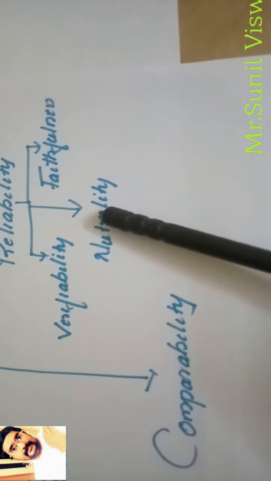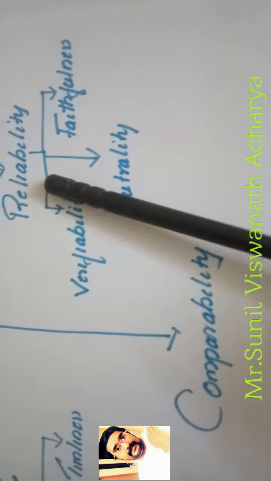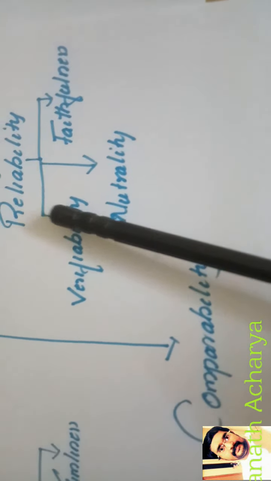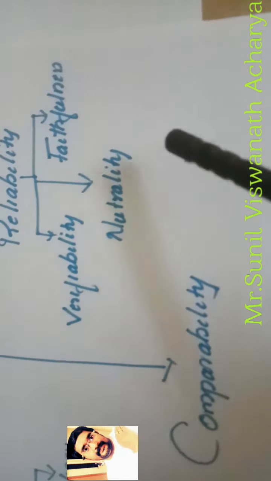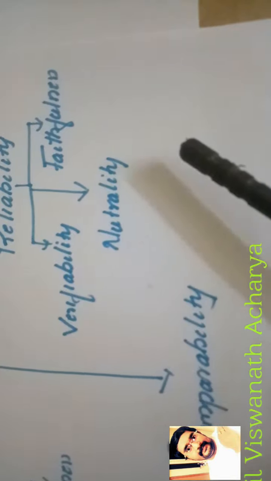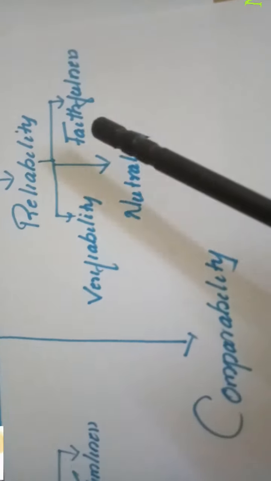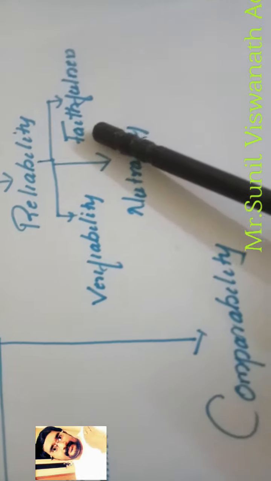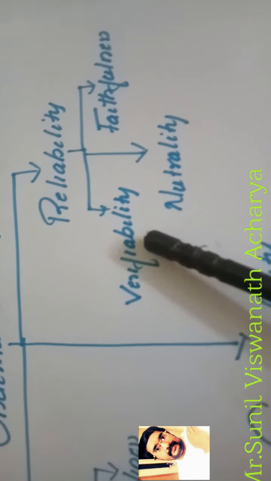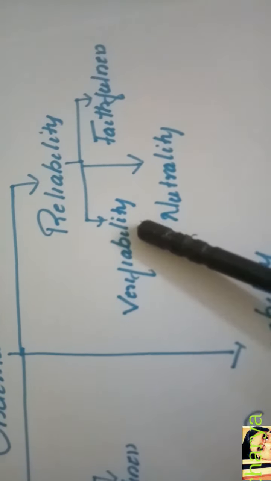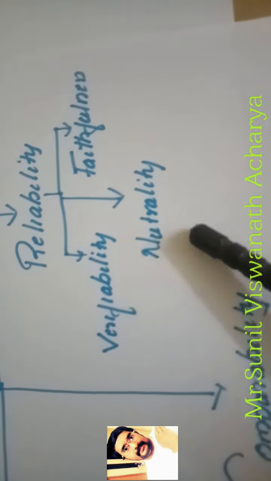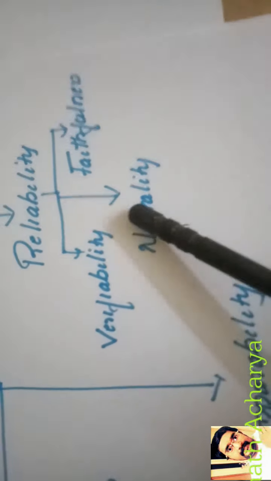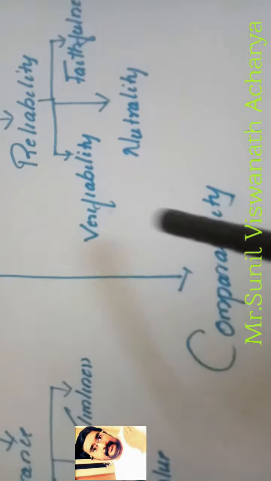If these three conditions are satisfied, then we can say that accounting information is reliable. That means it should be completely free from bias and errors. The information given should be believable and verifiable. Verifiable means there must be evidence to check, and it should be neutral in the sense that it is not exaggerated information. So if these three things are satisfied, we can say it is reliable accounting information.